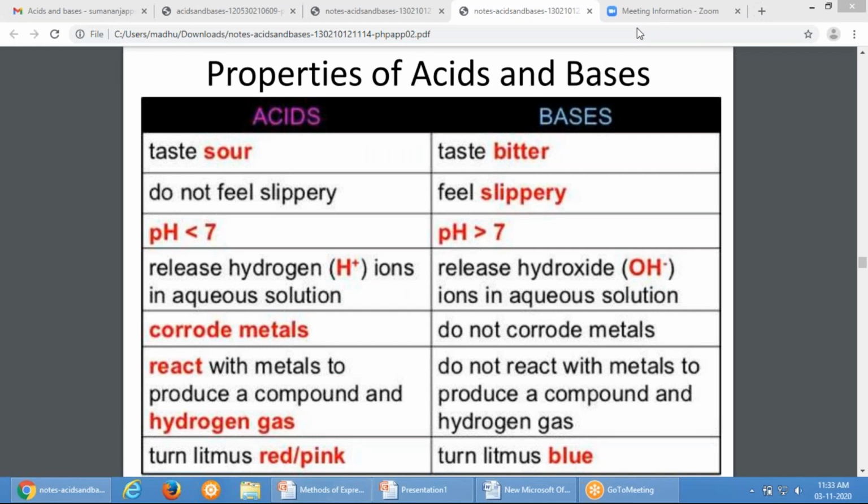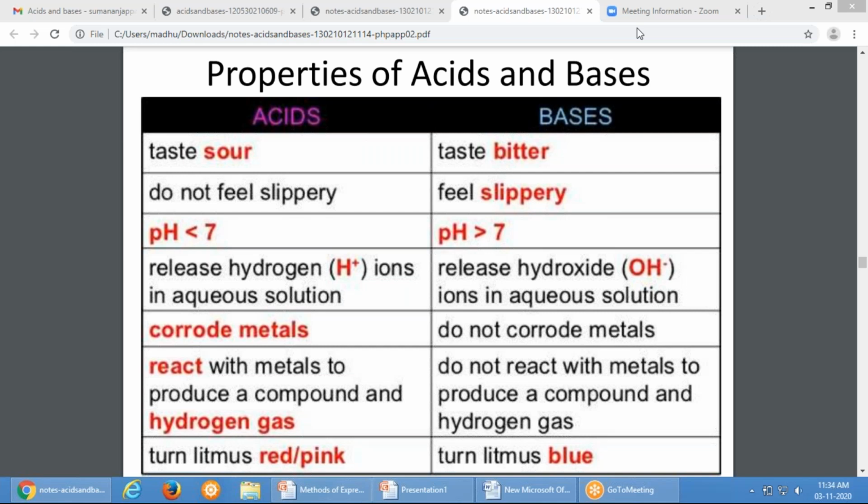What are the differences between acids and bases? Acids taste sour, bases taste bitter. Acids do not feel slippery, bases feel slippery. The pH of acids will be less than 7 and of bases more than 7. Acids release hydrogen ions in aqueous solution. Bases release hydroxide ions in aqueous solution.